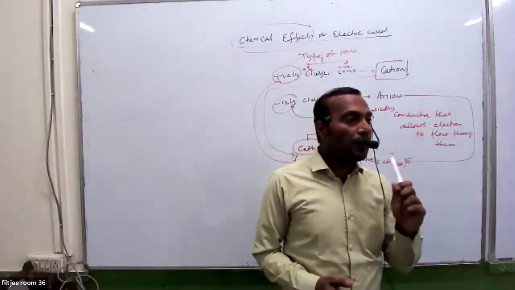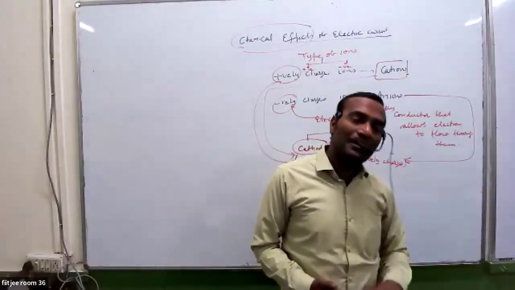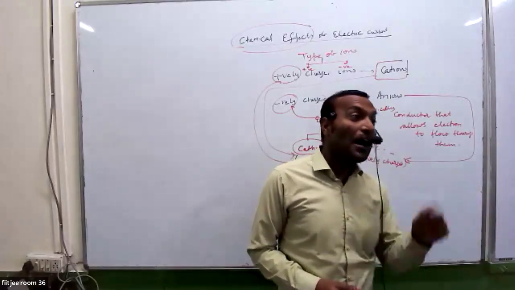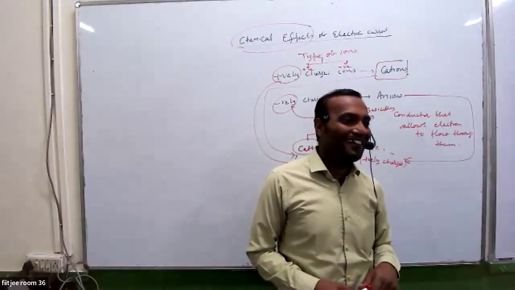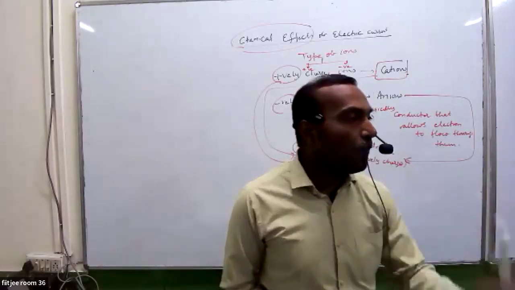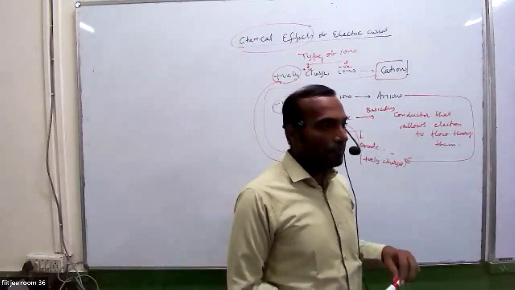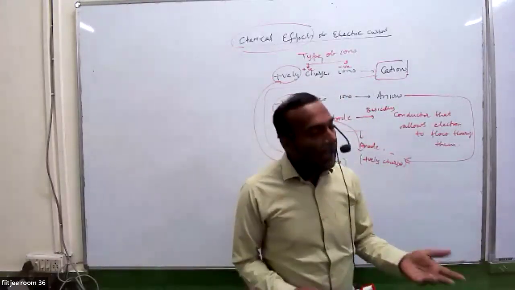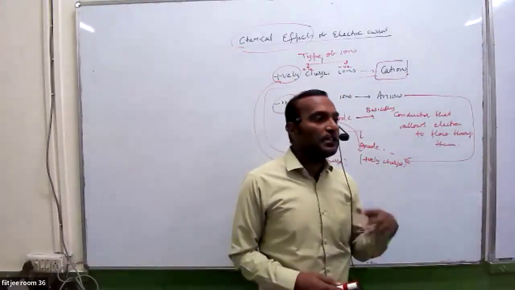Yes, very good. Apart from that, what is written in the copy? Urea and alcohol. You tell me two examples of electrolytes. HCl solution and NaCl solution. NaCl solution, H2SO4 solution, HCl solution.